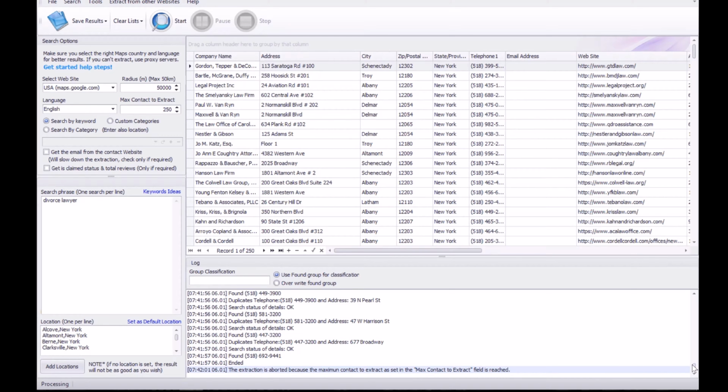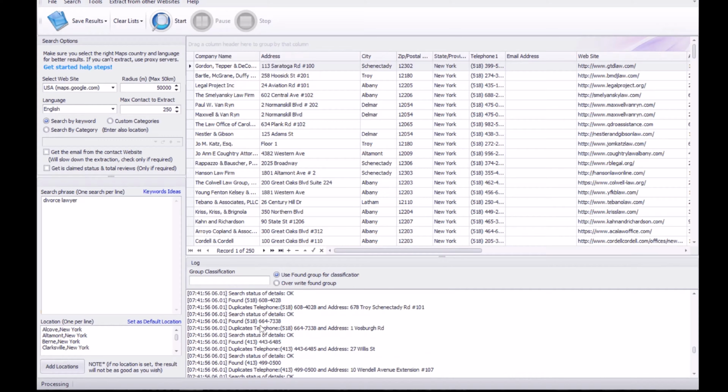is that a lot of duplicates came up, and these duplicates do count as part of your quota. The reason for that is that anytime the tool searches, let's say for example in Alcove, New York, it gives you, let's say, 100 entries, and then in Altamont, New York, for example, let's say 50% of the same entries show up, so they end up being duplicates. This ends up wasting your quota. So the best course of action can also be to simply type in New York State. This works as well, and this will limit the amount of duplicates that show up within your tool, so it uses less of your quota.